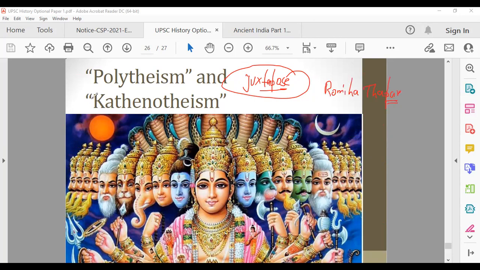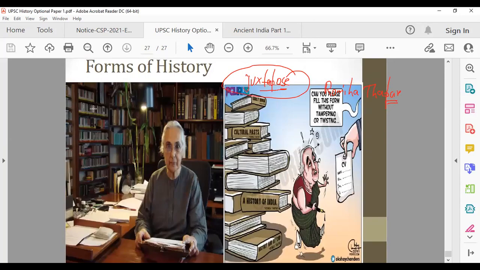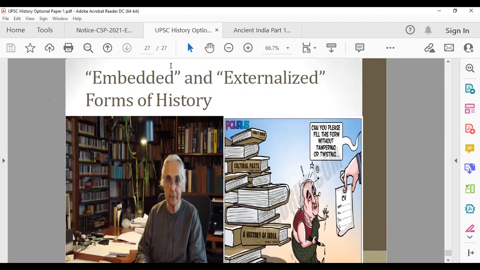Romila Thapar ma'am, a very famous historian. Many NCERT books are written by Romila Thapar ma'am. There was a certain controversy which was recently associated with her, but she's a very, very good historian. So we don't need to go into controversies. We just need to take out the good things.